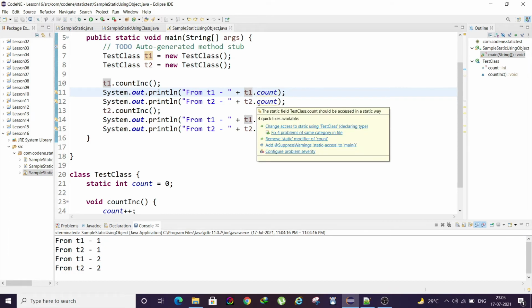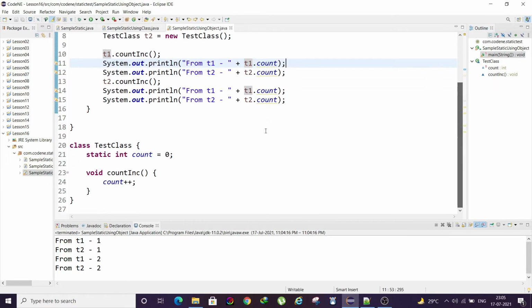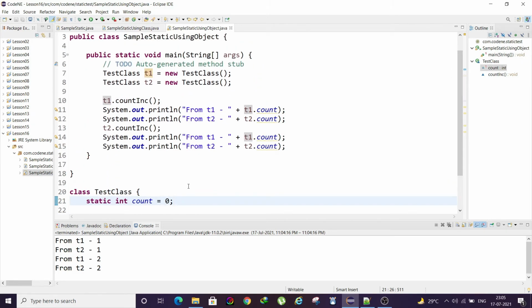Whereas our understanding is that whenever an object is declared, instantiated, it would have gotten the defined value of the variable at first. That means t1 would have been 0 and t2 would have been 0 as well, and when we call t1 count inc, it would have only changed the count value of t1. But here we notice that both t1 count and t2 count are showing as 1.